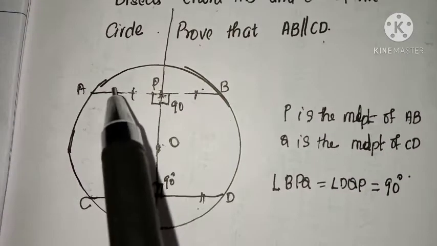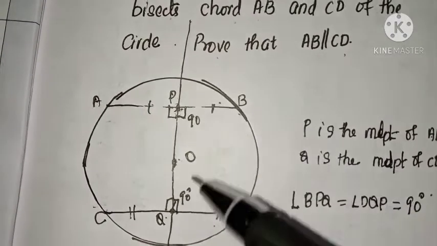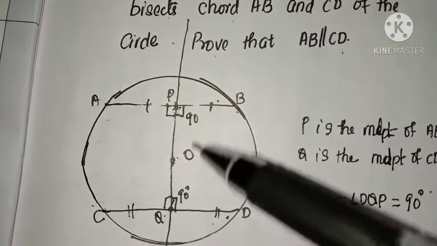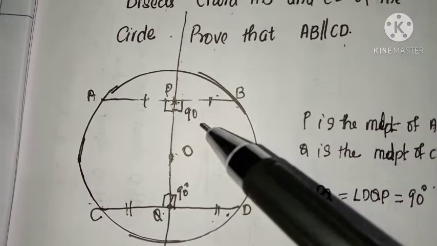Now listen, AB and CD are two lines and these two lines are cut by another line. So this is a transversal.